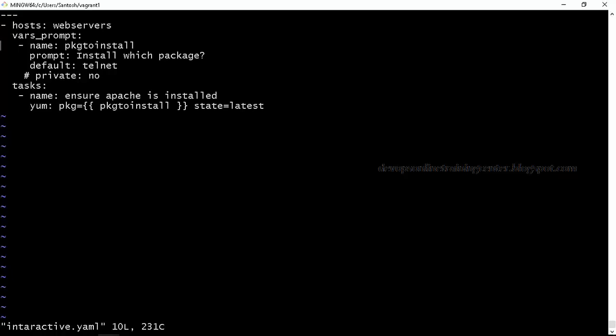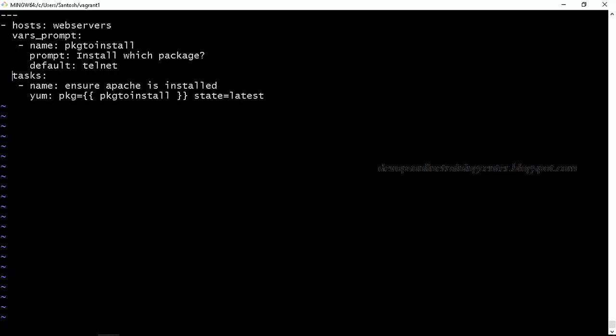So this is a file which will basically prompt for the variables. Something like, you want to install a package, but we want to give that choice to the users to enter a package name, right? So let us say I want to install Telnet. Then if I just execute the playbook, it will ask which package you want to install. And if I enter Telnet, it will install the Telnet package.